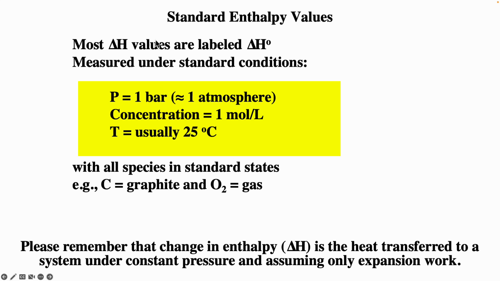And so most enthalpy values are labeled with the superscript O, and it means under standard conditions. Standard conditions would be 1 bar, which is approximately equal to 1 atmosphere, and concentrations at 1 mole per liter, and temperature usually at 25 degrees Celsius, though you can also define enthalpies at other temperatures. With all species in standard states, and so that's the most stable state. So carbon in the graphite form is the most stable configuration. Oxygen as oxygen gas is most stable.